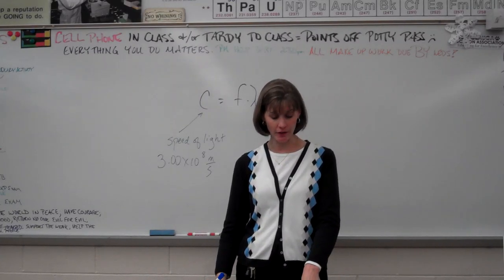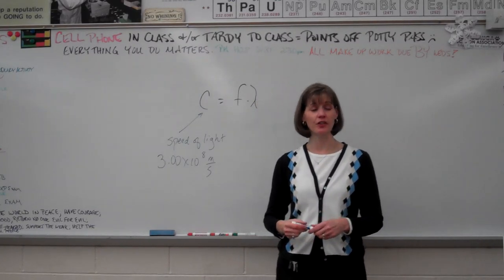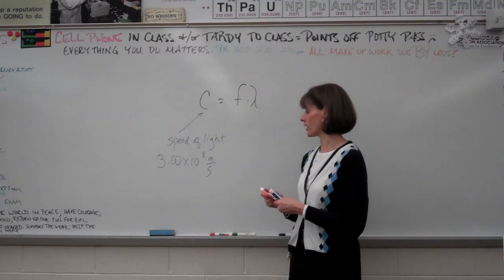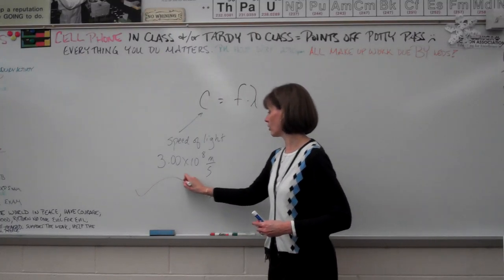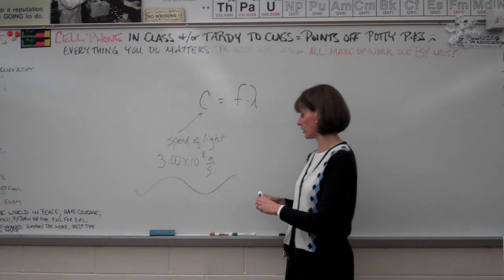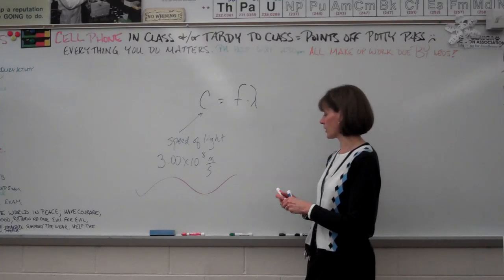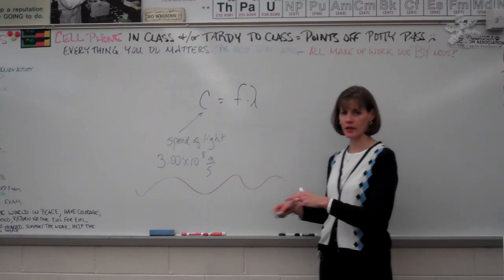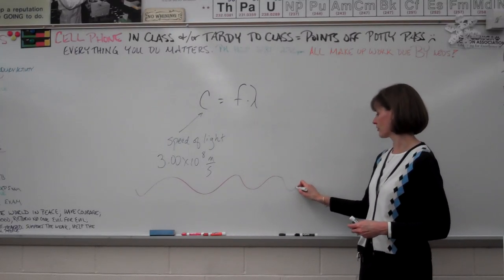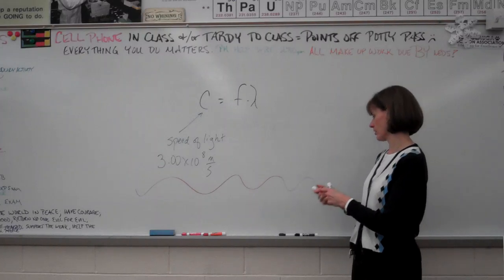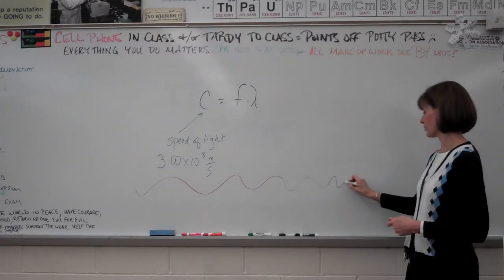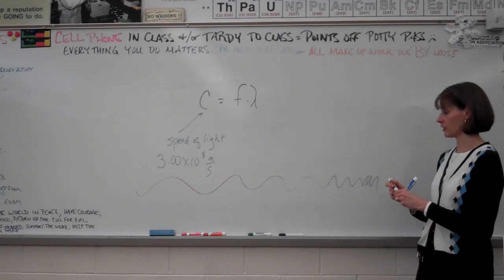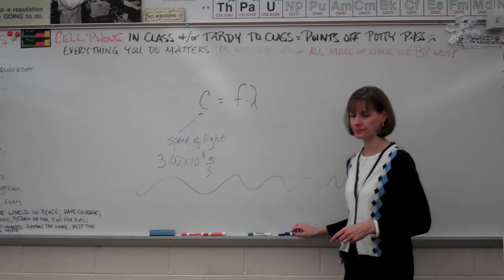Number 3, how wavelength and frequency are related. I think I just covered that. They are inversely proportional. So when one goes up, the other goes down. We have very long waves at the red end of the spectrum. And then as we get to orange, it's kind of long but shorter. Yellow I don't have a marker for. We get to green, and it's shorter. It's a horrible drawing. We get to blue, and it's very short. And we get to purple, and it's really, really short. Okay.